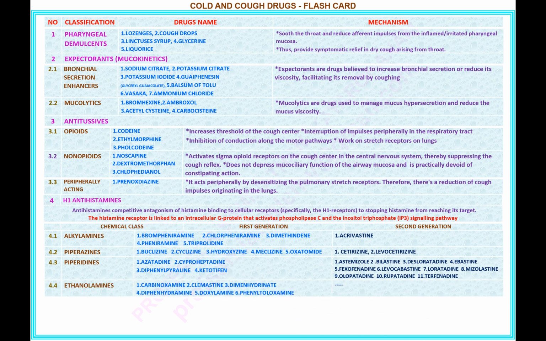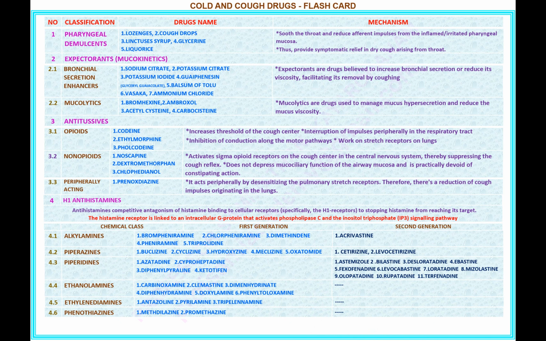4.4 ethanolamines. First generation: 1 carbinoxamine, 2 clemastine, 3 dimenhydrinate, 4 diphenhydramine, 5 doxylamine, 6 phenyltoloxamine. 4.5 ethylenediamines, first generation: 1 antazoline, 2 pyrilamine, 3 tripelennamine. 4.6 phenothiazines, first generation: 1 methdilazine, 2 promethazine. 4.7 others, first generation: 1 doxepin. Second generation: 1 azelastine, 2 emedastine, 3 epinastine.